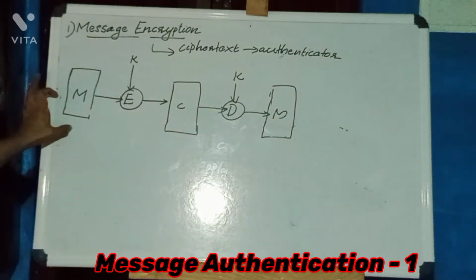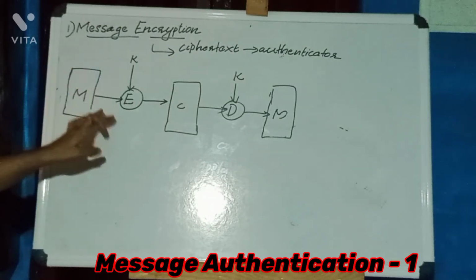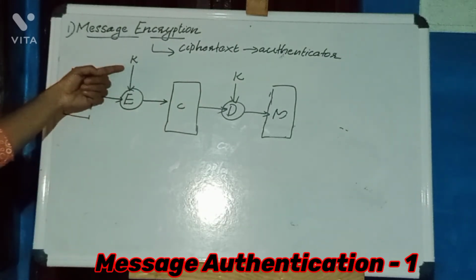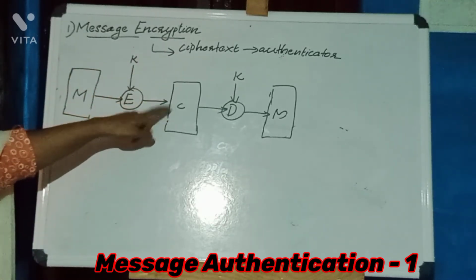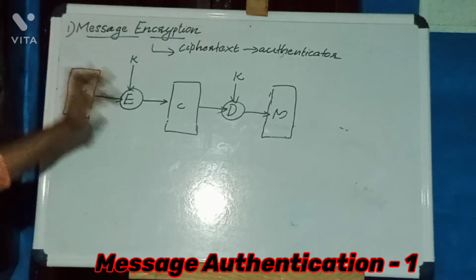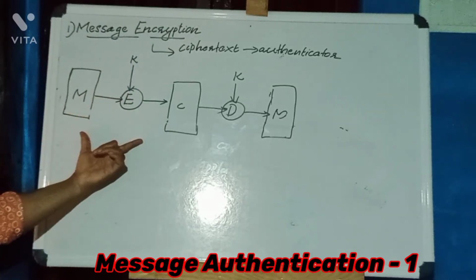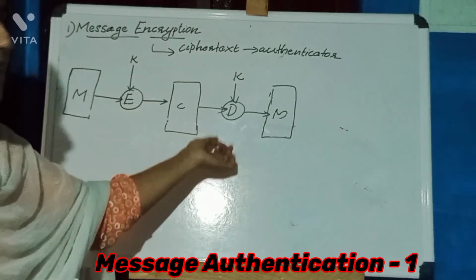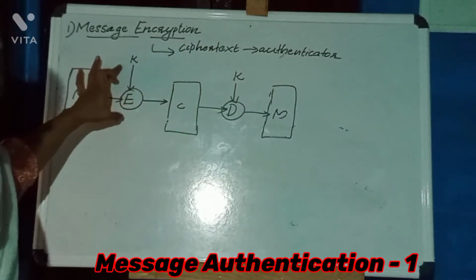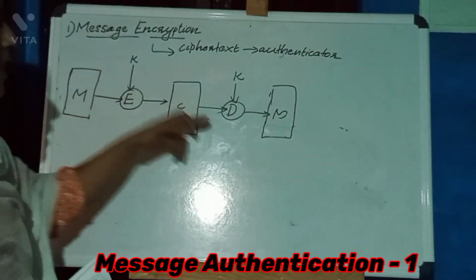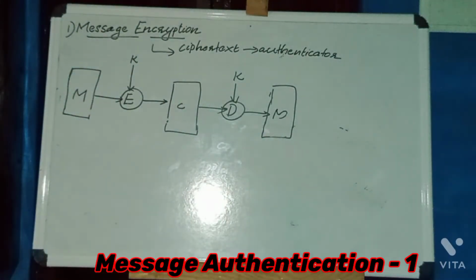Here is the plain text message. This plain text message will be encrypted by using this shared secret key. Then it produces ciphertext. This ciphertext will act as authenticator in the case of message encryption. So that is the sender side process. At the receiver side, it will decrypt the ciphertext by using this same shared secret key. Then we'll get the plain text message. Here we have to share the secret key between sender and receiver. That is symmetric encryption. Okay.